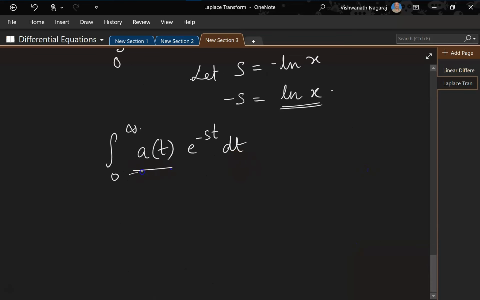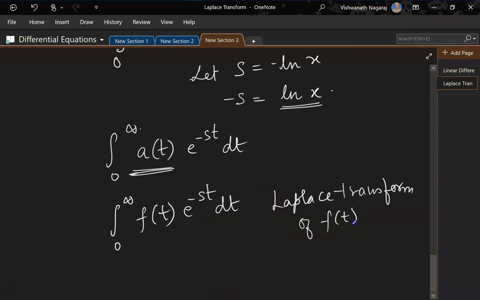Now, usually we don't write it, a function name usually is given as f of t or g of t kind of thing. So let's name it appropriately. So let's say integral of f of t e to the power of minus st dt. And this is called the Laplace transform of what? Of f of t. And the way we write it is L within brackets f of t.